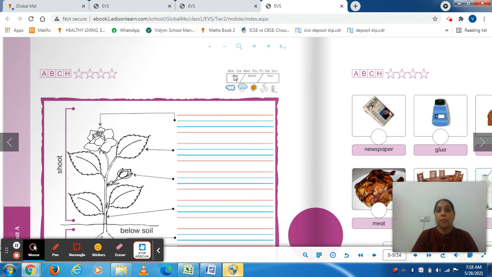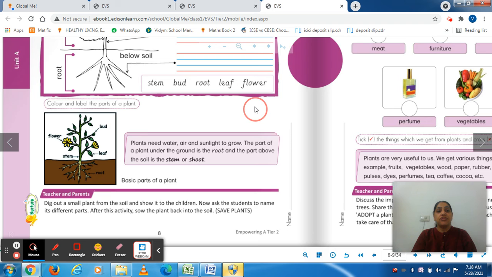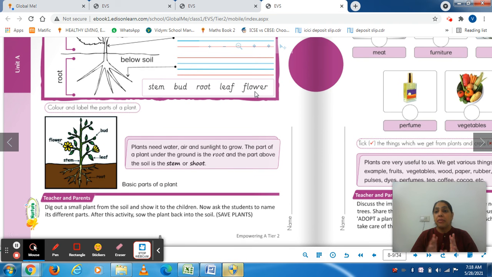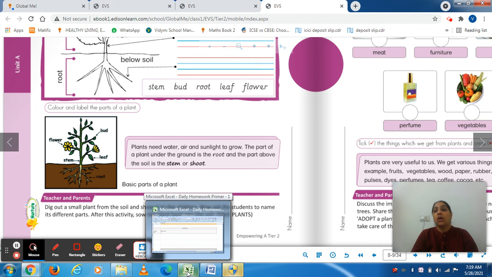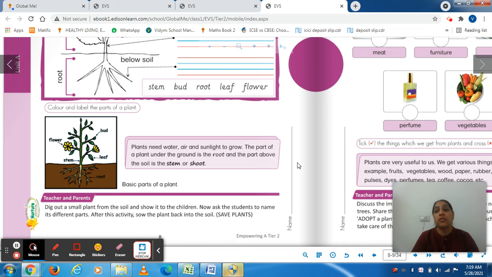Write the date on the top, tick on the weather and the day. Children, before starting, remember always you have to read the facts given below. On every page there are facts given below. You have to read those facts and you should know those facts. You have to learn those facts. How you can learn? In the way of true false, in the way of fill in the blanks, like this. Okay, now see this. See the below part.